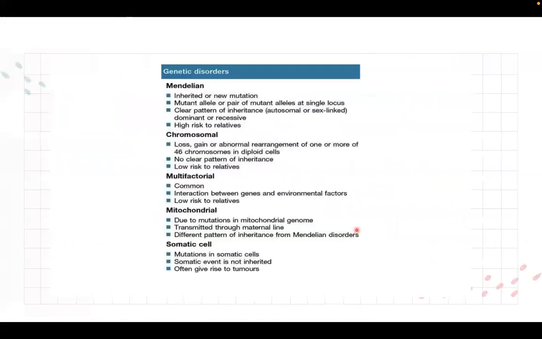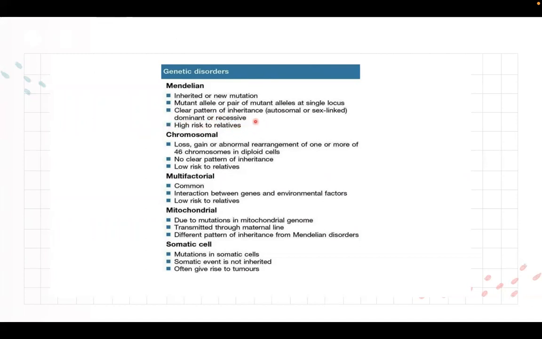Okay? So these are the genetic disorders na nabanggit natin kanina. For the Mendelian, it is inherited, a mutant allele or pair of mutant alleles at a single locus, with a clear pattern of inheritance, your autosomal or sex-linked dominant or recessive, and then the high risk to relatives. We have your chromosomal.